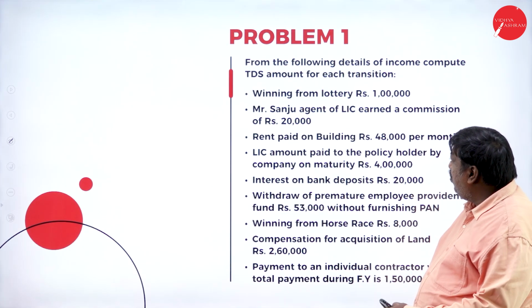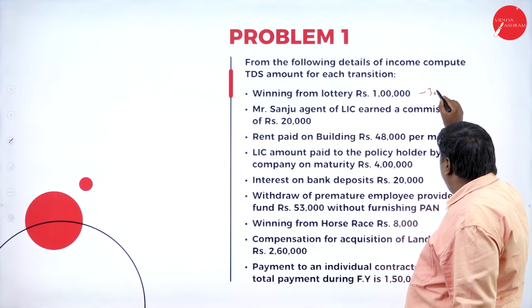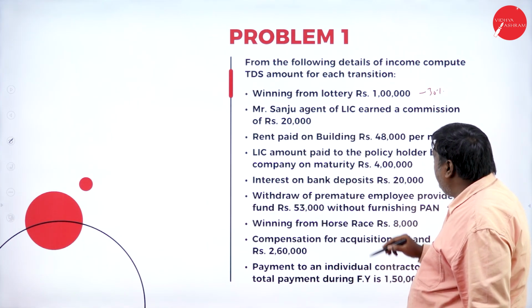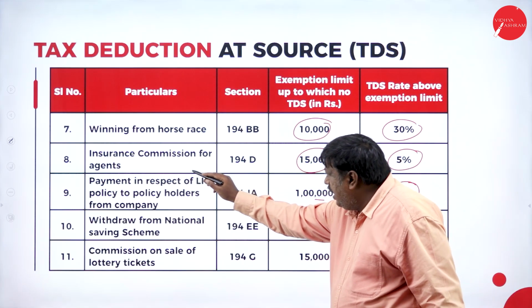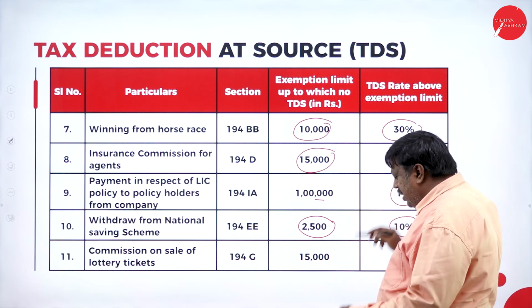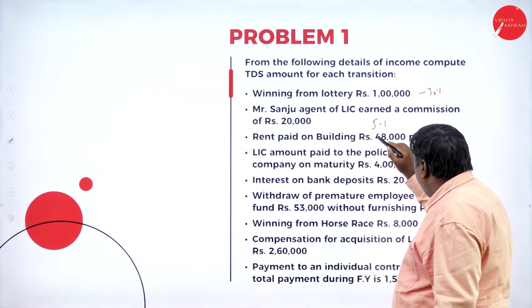So let us take a small problem on that. Winning from lottery, 1 lakh, so it should be 30%. An agent earned a commission. What is the percentage? Insurance for agents, 5%. So this will be 5%.